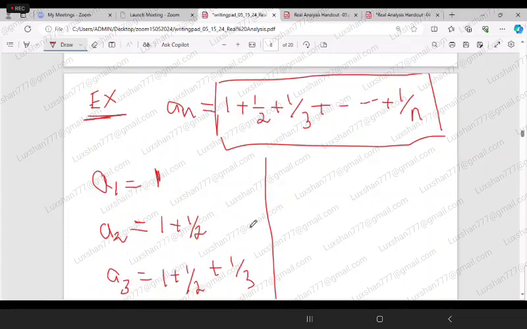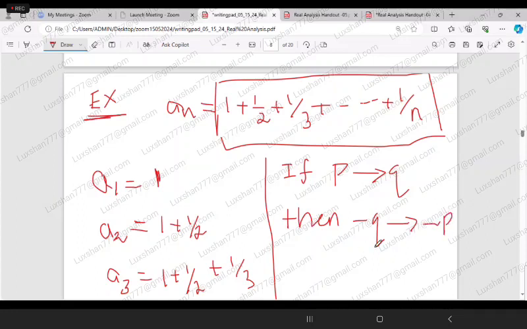We are not going to directly prove that this sequence is not convergent. What we are going to do is use the contraposition of the previous theorem. What is contraposition? If P implies Q, then negation Q implies negation P. So this is called contraposition.